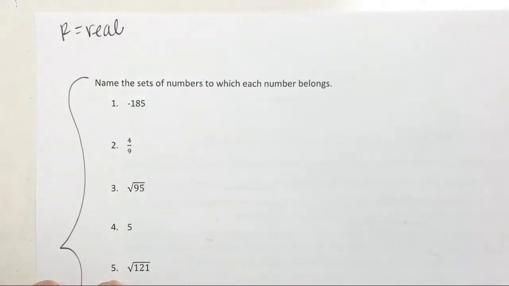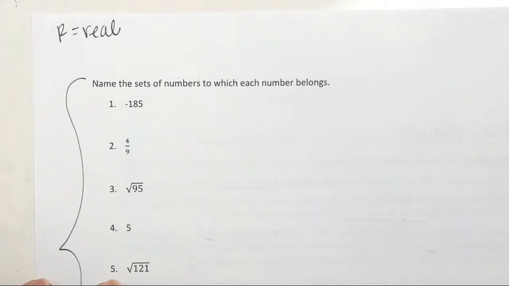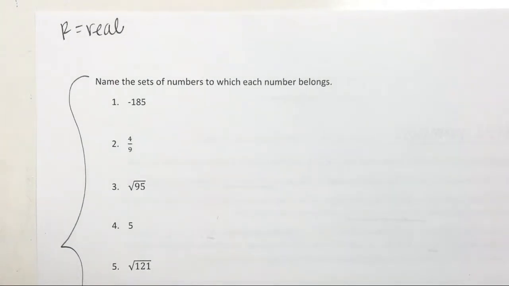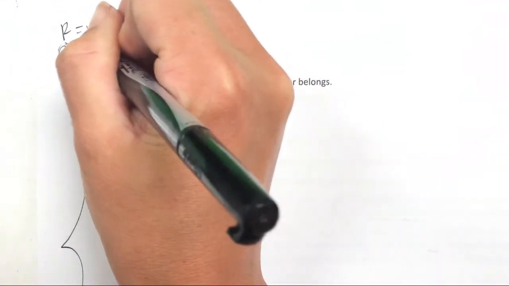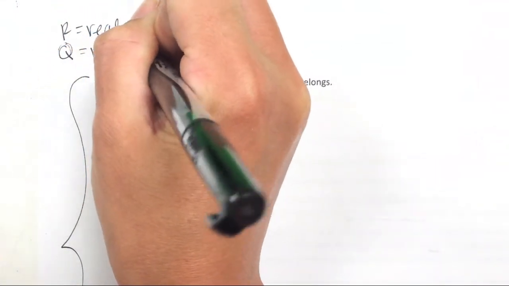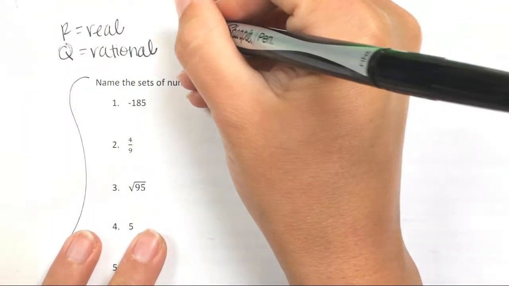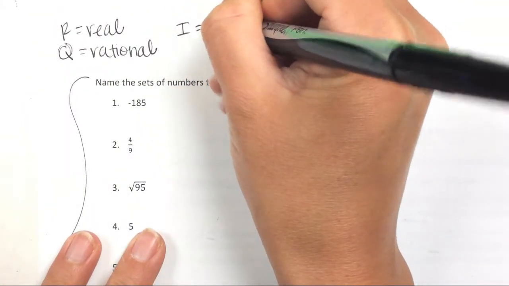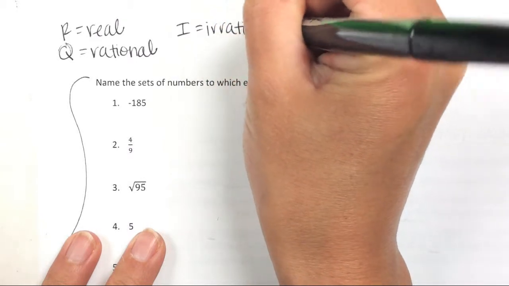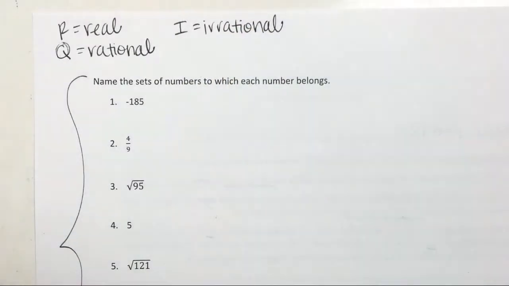Alright, rational, we can't put R, right, for rational, so we're going to use Q. That's what you use. Q means rational. Anybody know why, or want to guess why? Because it can be written as a quotient, as a fraction. Alright, irrational is just going to be I. Well, then for integers, we can't use I, so we're going to use Z.